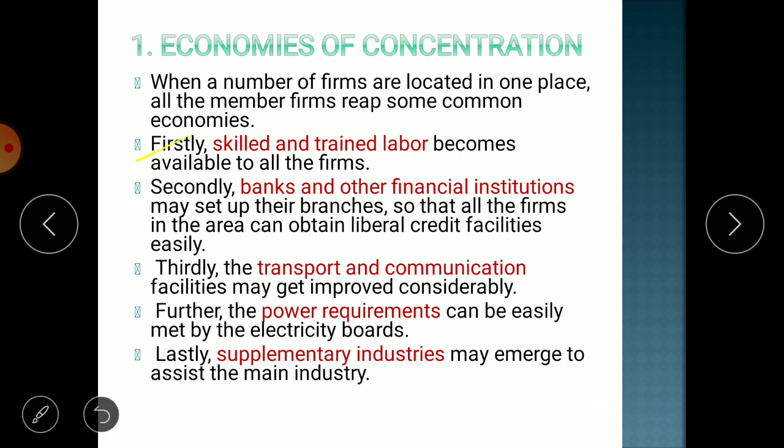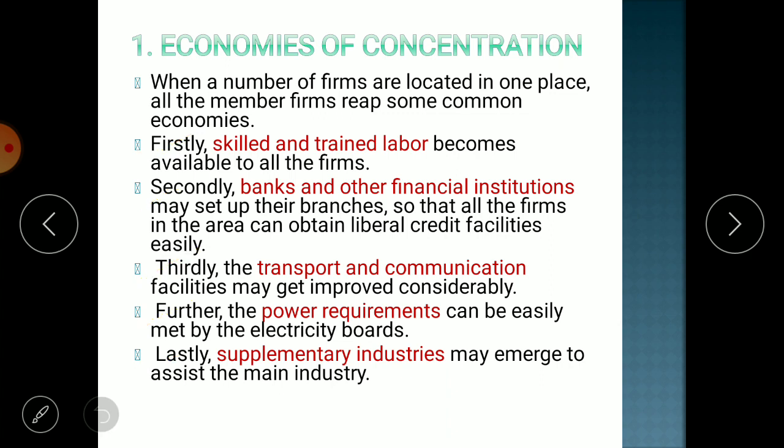The first one is about skilled and trained labor. The second one is about banks and other financial institutions. The third one is about transport and communication facility. The fourth one is about power requirement, and the fifth one is about supplementary industry. Let us discuss in detail.